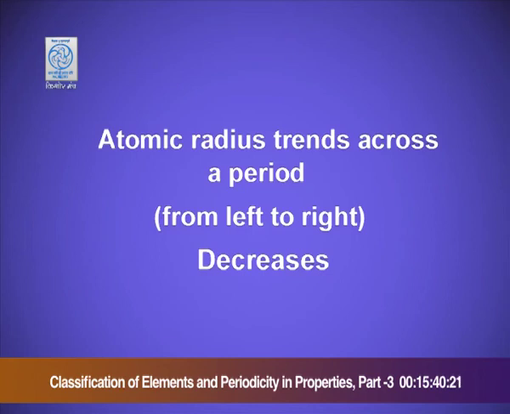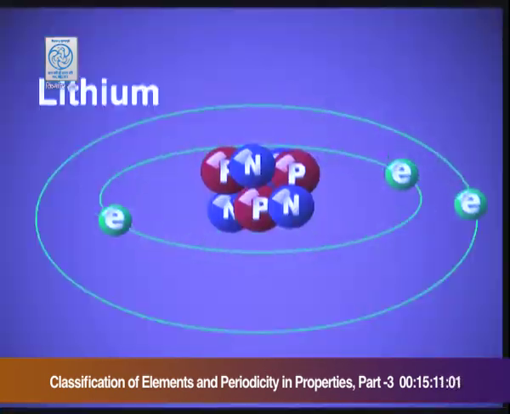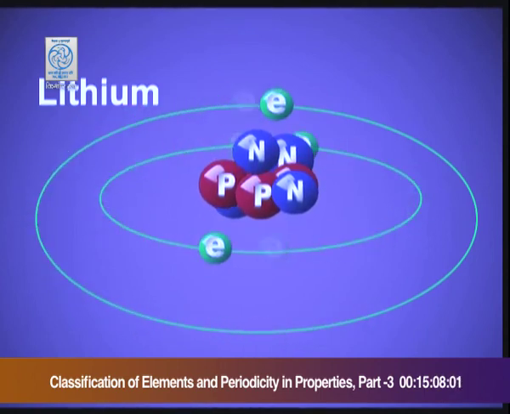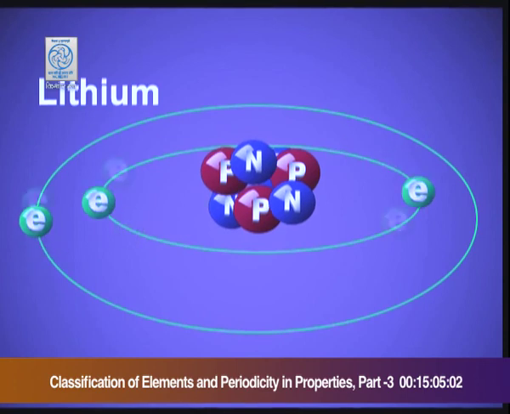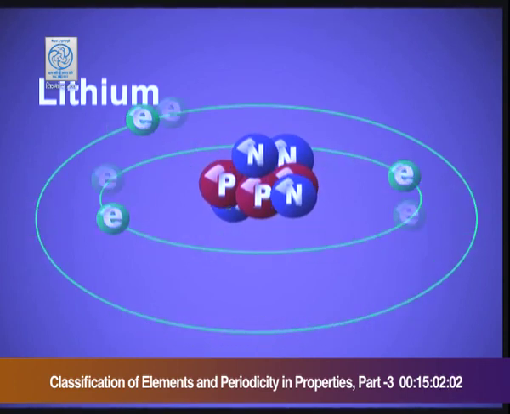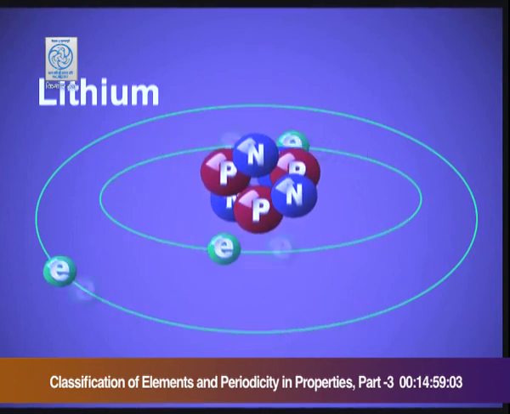Now, the trend: how atomic radii varies along a period and along a group. Atomic radius along a period decreases from left to right. I am taking the example of the second period, that is lithium, beryllium, boron, carbon, nitrogen, oxygen, fluorine and neon. Just see, lithium, its atomic number is 3. It has 3 protons and 3 neutrons in the nucleus and 3 electrons which are revolving around the nucleus.